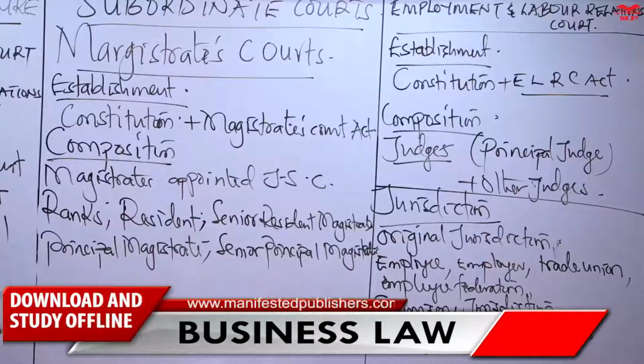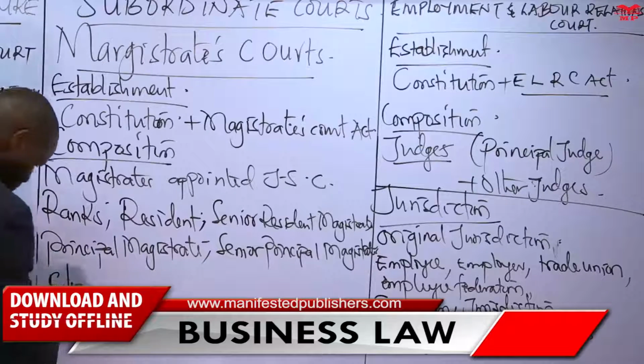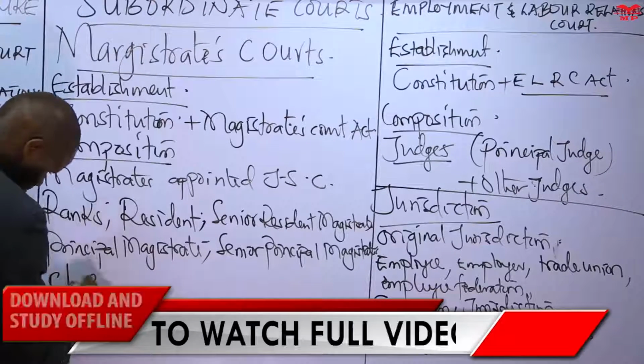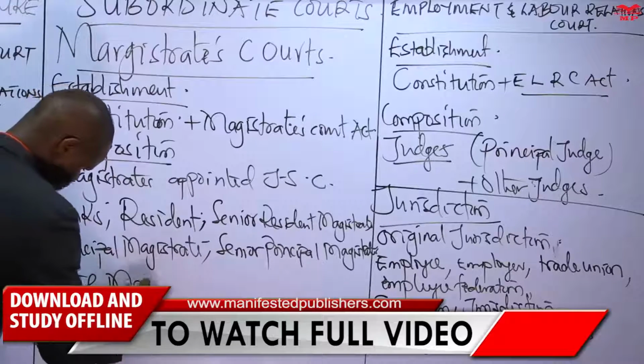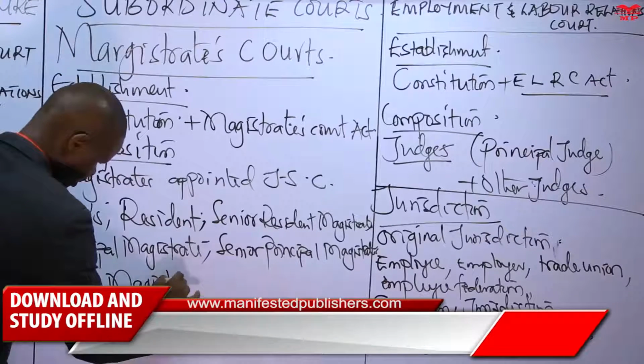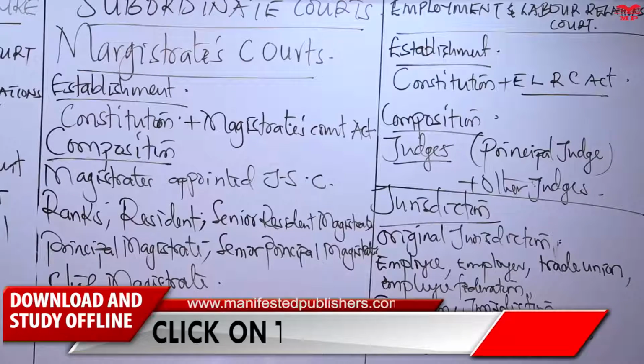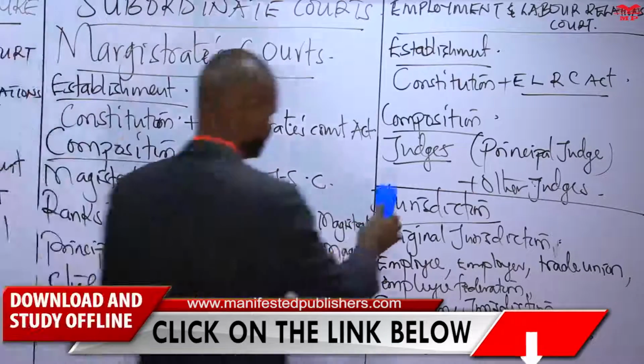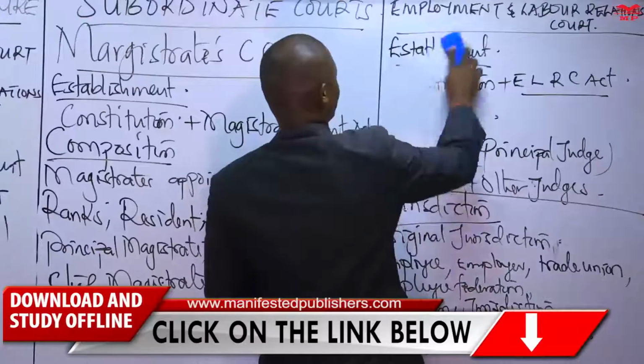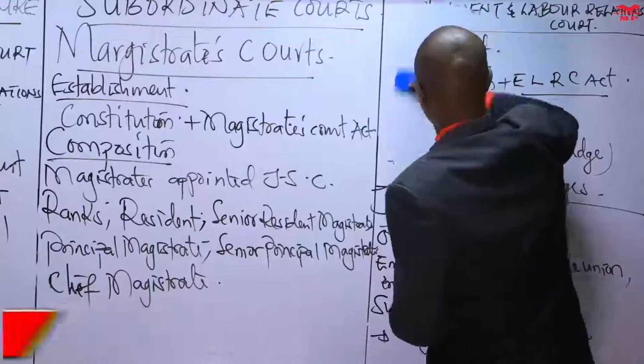Then the senior most of the magistrates will be the chief magistrate. The chief magistrate is the senior most of the magistrates that can be appointed by the Judicial Service Commission to preside over matters in the magistrates court. Now, what is the jurisdiction of these magistrates court?